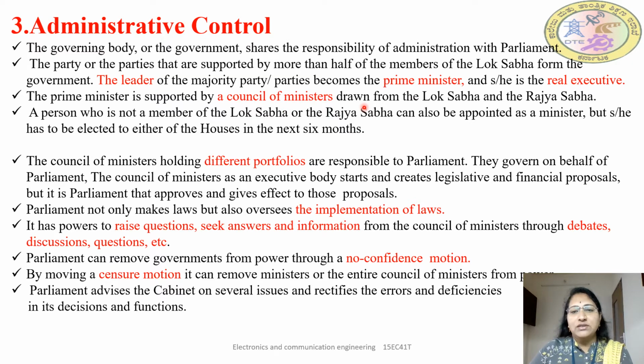These Council of Ministers are drawn from the Lok Sabha and Rajya Sabha. A person who is not a member of Lok Sabha or Rajya Sabha can also be appointed as a minister, but in certain cases. How? If they are elected to either of the houses in the next 6 months. So a minister must be a member of Lok Sabha or Rajya Sabha. If they are not, they can still be appointed, but only on the condition that they are elected to either of the houses in the next 6 months.